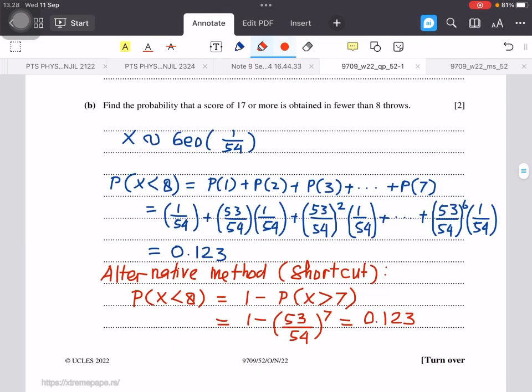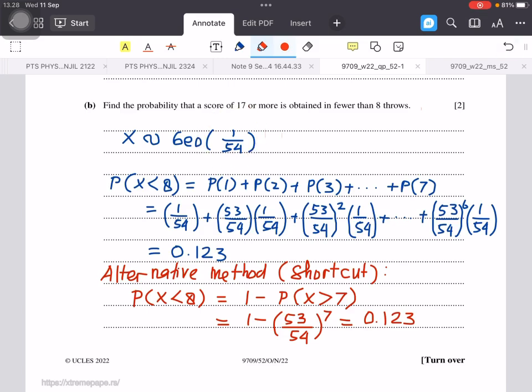Part B. Find the probability that the score of 17 or more is obtained in fewer than 8 throws. So this one is still geometric distribution with probability of success remaining the same, 1/54.